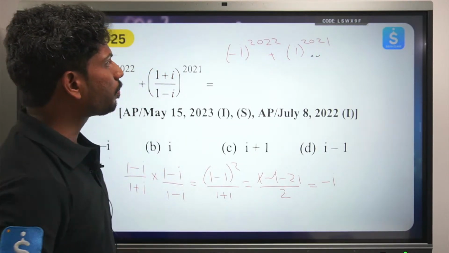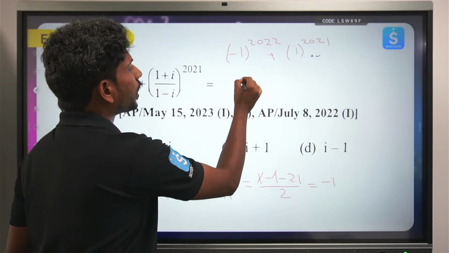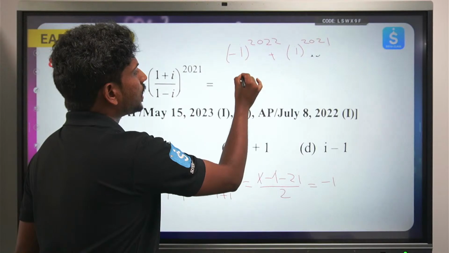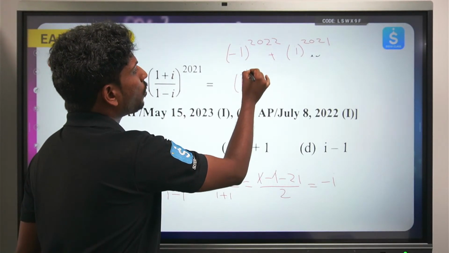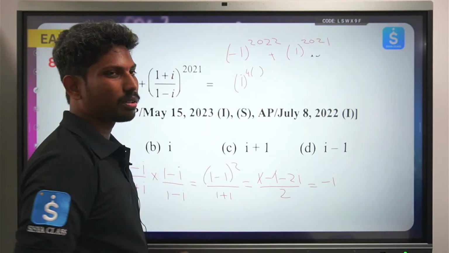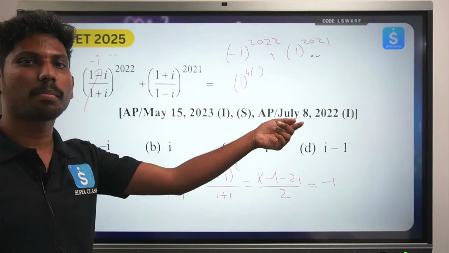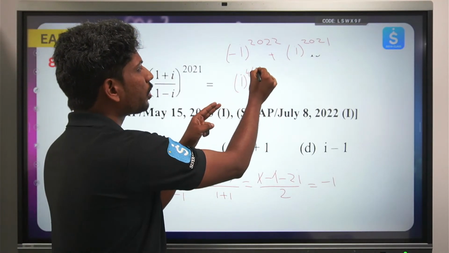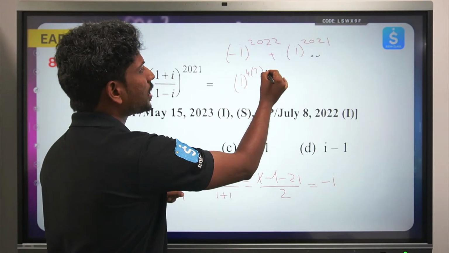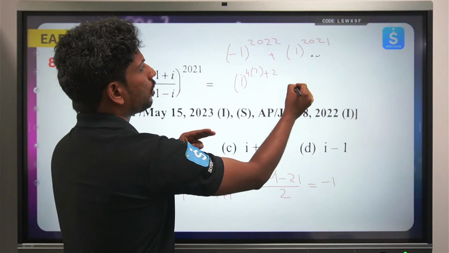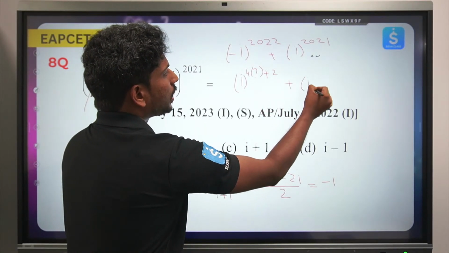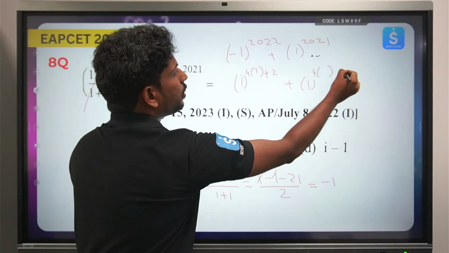Okay, so now how can I write this i to the power 2022? I can just write this as i to the power 4 into some number. So you know that already 2020 is a multiple of 4. I just don't want to calculate this garbage value, plus the remainder is 2. Plus i to the power, this is also 4 into some garbage value plus 1.